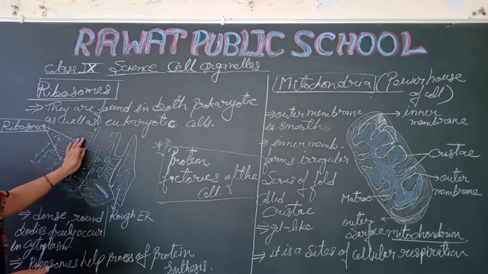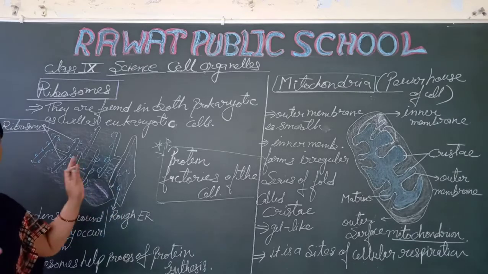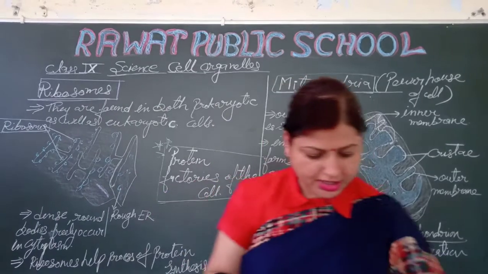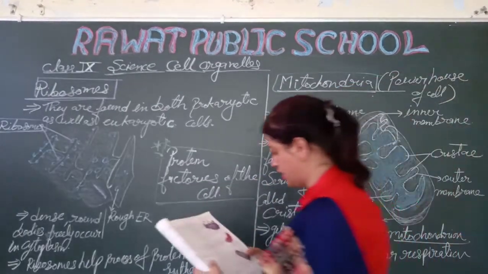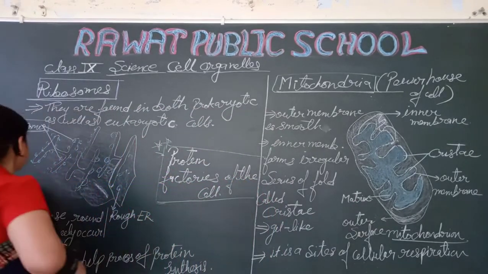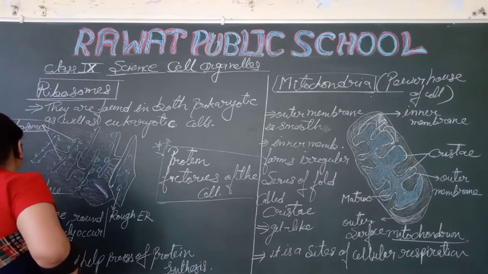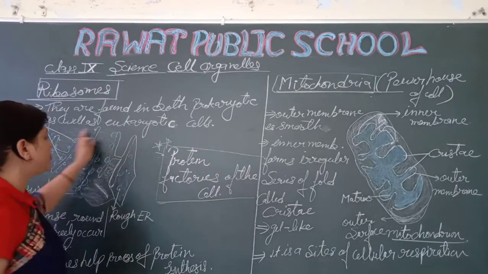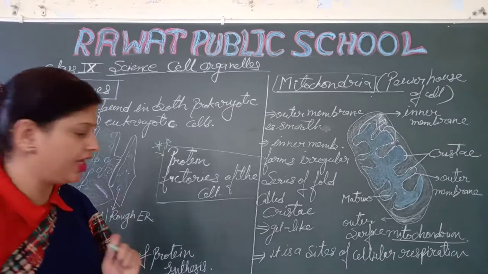These are the ribosomes. ये ribosomes हैं, ये rough endoplasmic reticulum है जहाँ पे ribosomes present होते हैं. So this is the ribosomes, attached to the surface of endoplasmic reticulum. Where is it attached? It is attached to the surface of endoplasmic reticulum, and on the endoplasmic reticulum your ribosomes are attached, right.